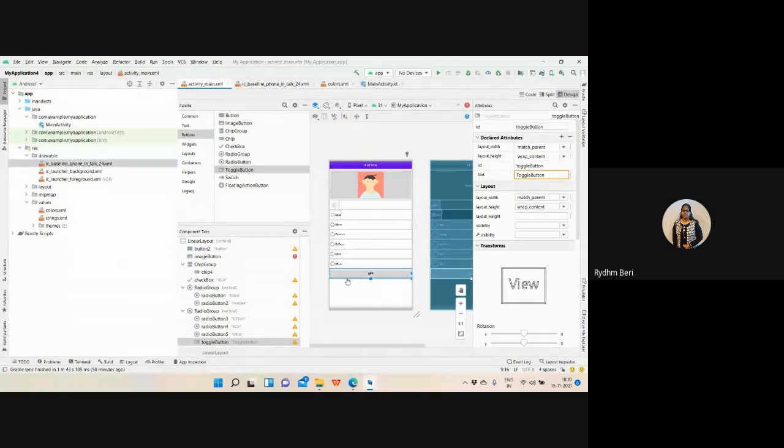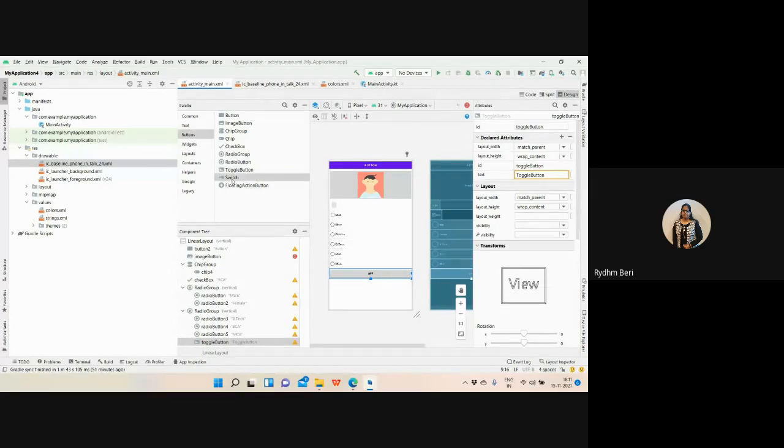And if I click that button again, it will change the text to off. Toggle means it is changing the state from 0 to 1 and 1 to 0. We have studied about the toggle gate, right? Flip flop or toggle flip flop, which toggles the states, that is 0 to 1 and 1 to 0. Similarly, we are having the toggle button that is changing the state from on to off or off to on.